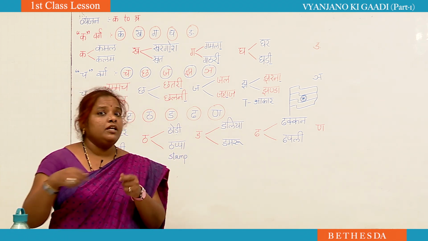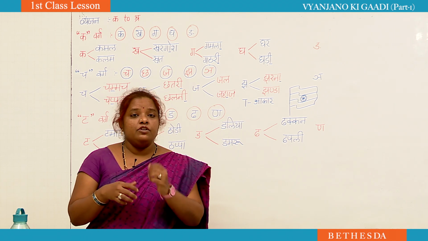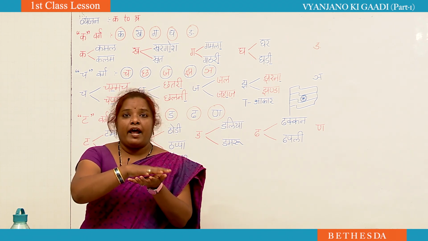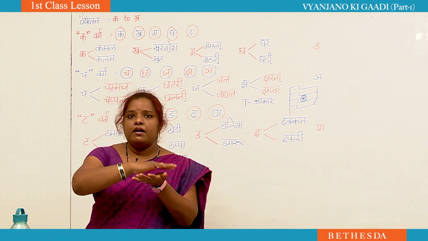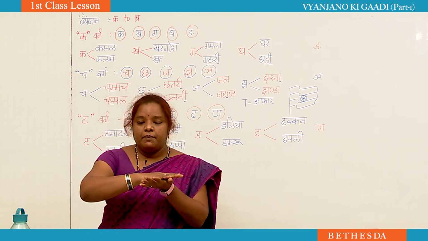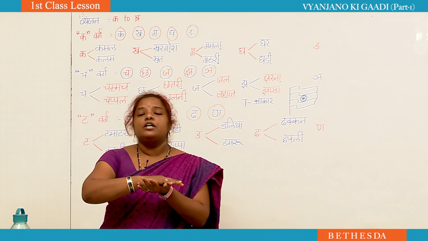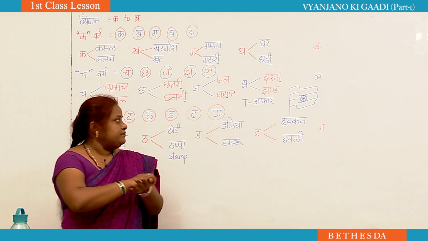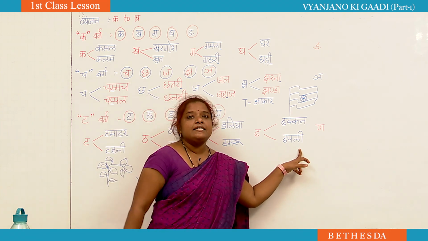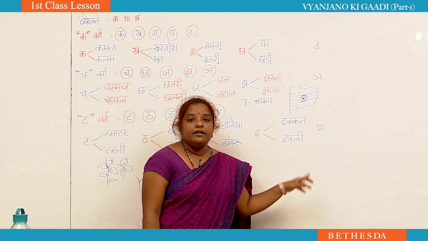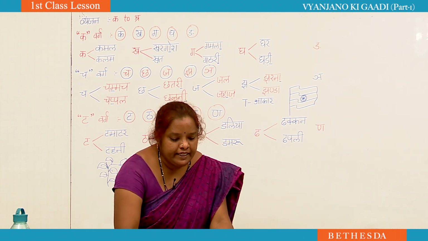Or else while cooking dishes, your mother will close the rice pot or a dal, whatever we cook, with a plate. So covering something on the dish, you call it a dhakkan, lid. Next one is dha se dhapli.